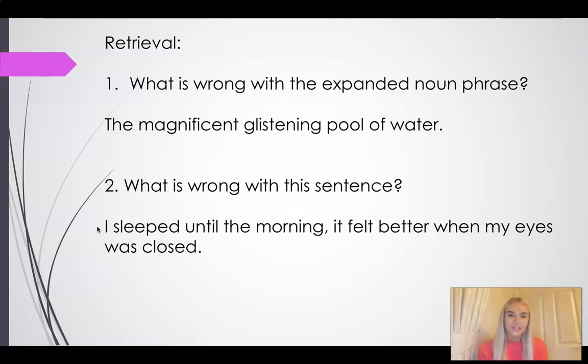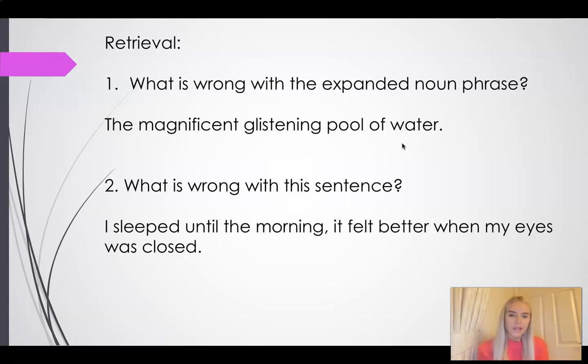How did you do? Did you notice my mistake in my number one sentence? I have written an expanded noun phrase. We know it's an expanded noun phrase because we have our determiner, the, followed by our two adjectives, magnificent and glistening, and we have our noun, water. But what is wrong with this expanded noun phrase?